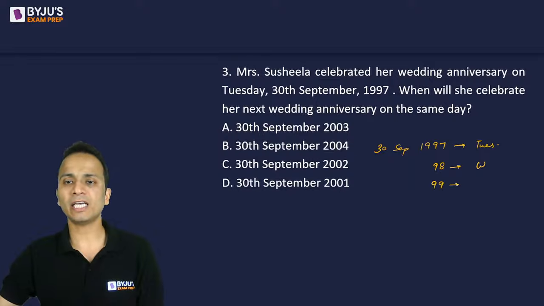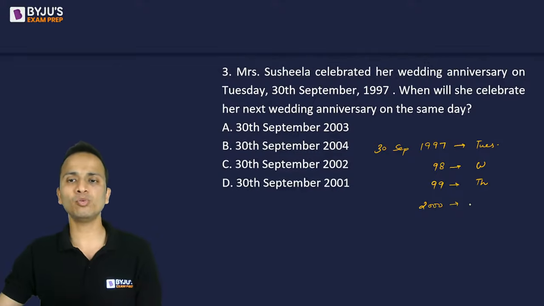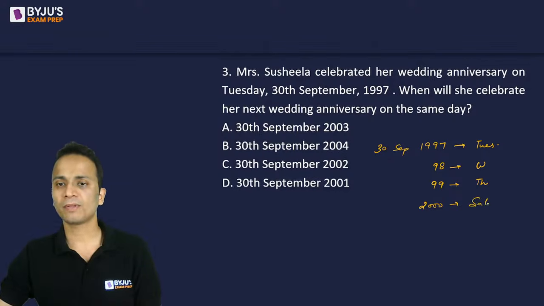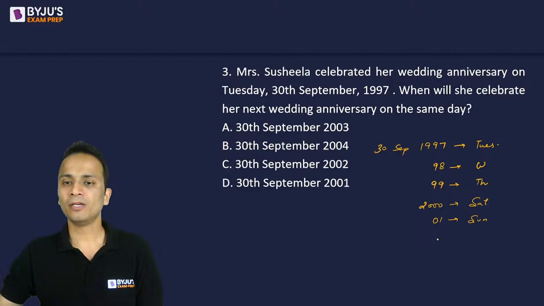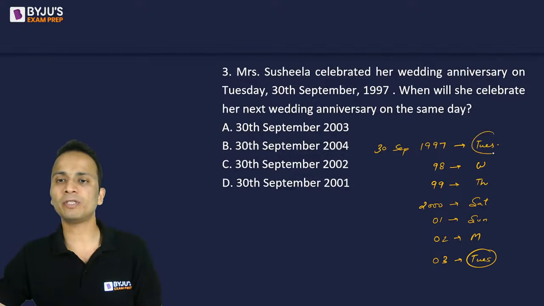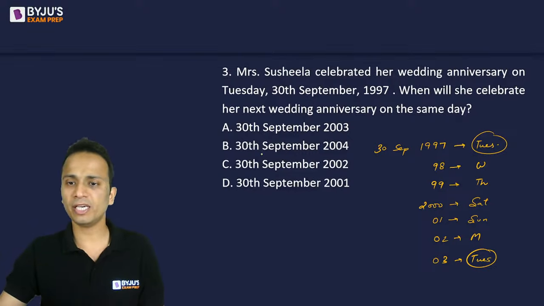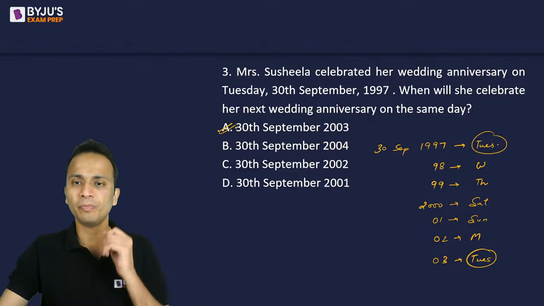Then year 1999, it will be a Thursday. Now for year 2000, since this is a leap year, 2 will be added. So the day on 30th September 2000 will be Thursday plus 2, that is a Saturday. Then 2001 will be a Sunday. 2002 will be a Monday. And 2003 will be a Tuesday. I'll stop here because I have obtained a Tuesday. So 30th September 2003 will be a Tuesday and the correct answer should be option A.